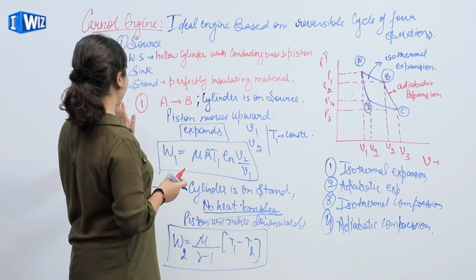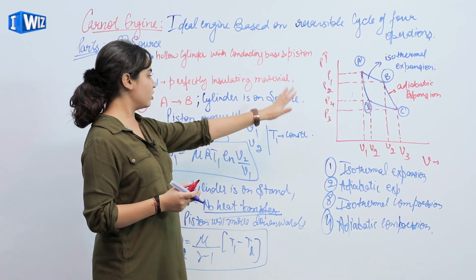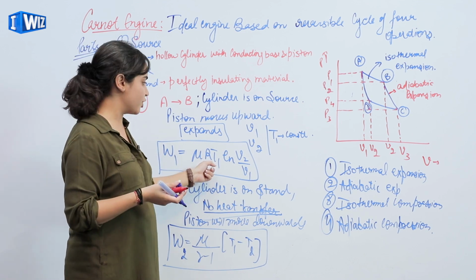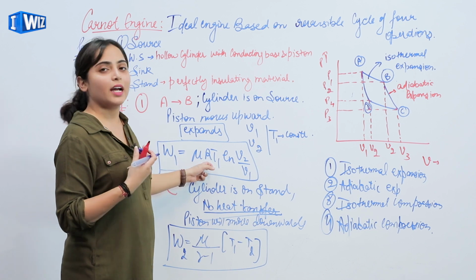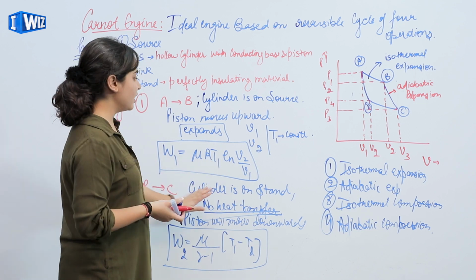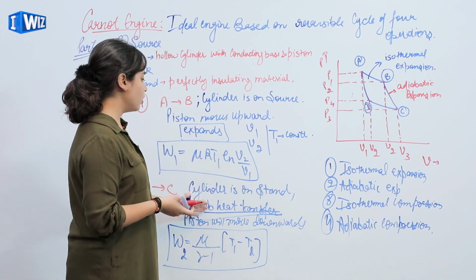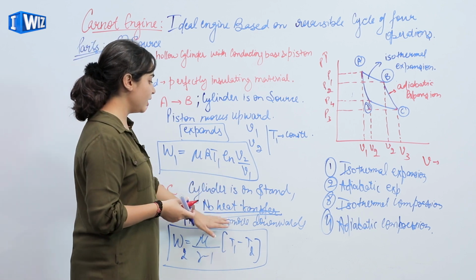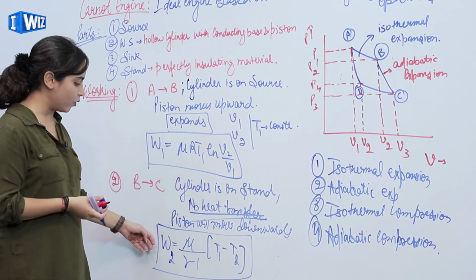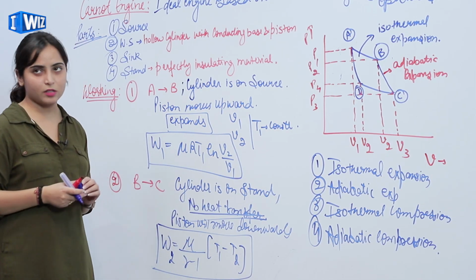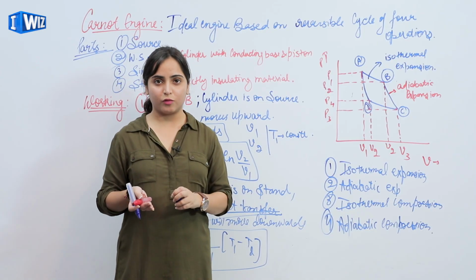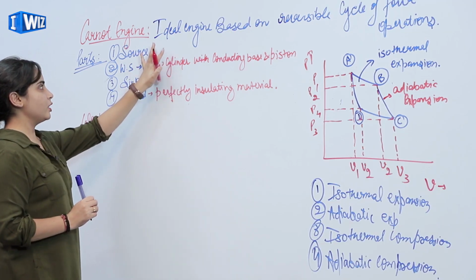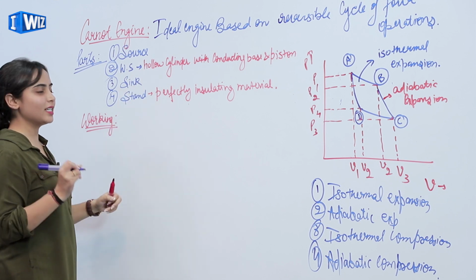So again from A to B, the cylinder is on source and the work done is given by this, which is against the external pressure, and this is for isothermal expansion. And when the cylinder is on stand, no heat is allowed to transfer. So the piston will move downwards and the work done W2 is given by this formula. Now we'll again move this working substance to sink. So we have four things: source, working substance, sink, cylinder.